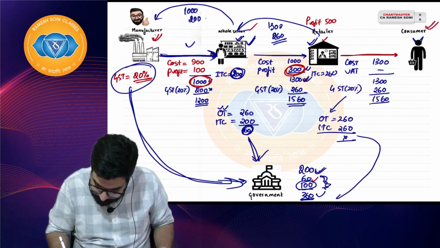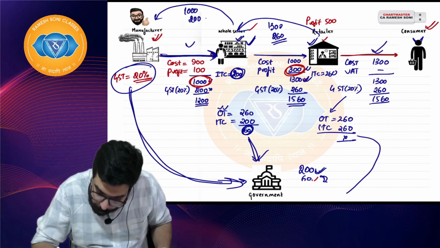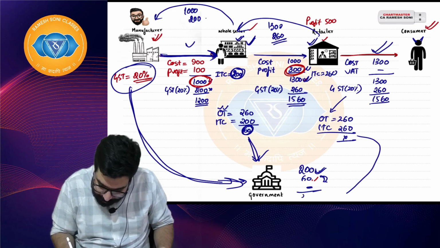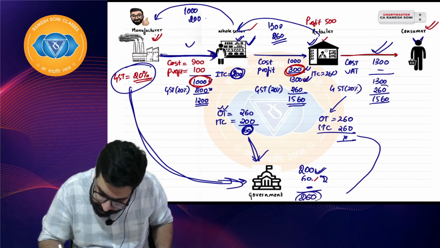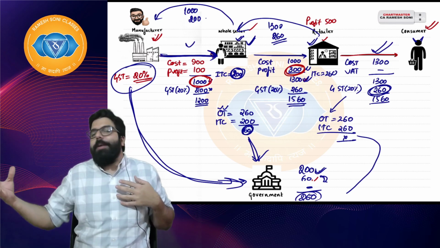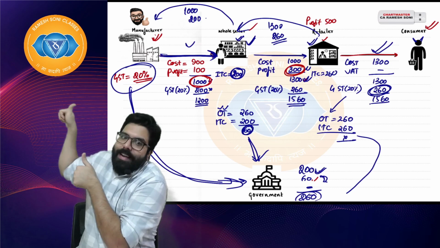So if you see at the third stage now, if there is no value addition done, government will also get nothing. So ultimately government got 260 because the consumer also paid 260. I hope everyone is clear. Whatever tax I had paid, output tax is 260, input tax also 260. I will pay government nothing.